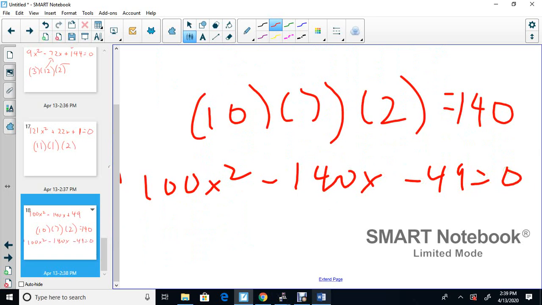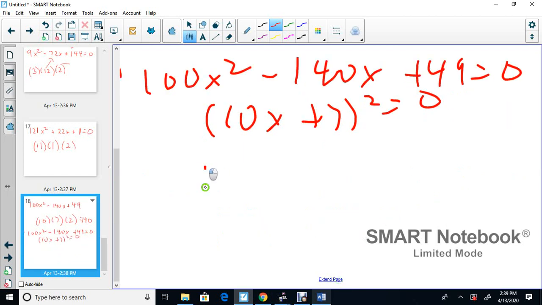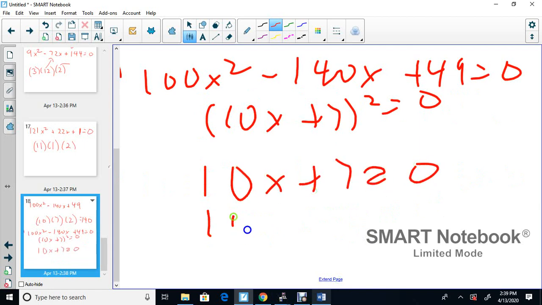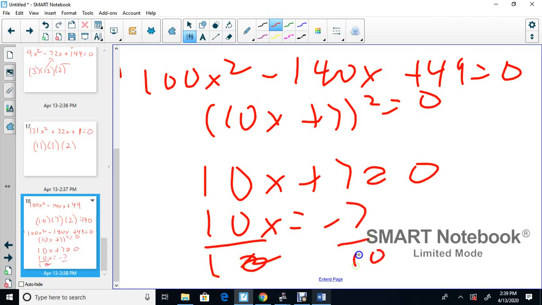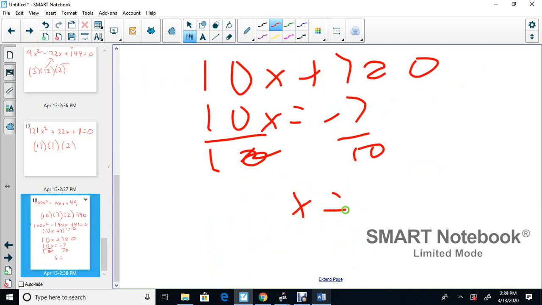If I solve that, it's plus 49. It's (10x plus 7) squared equals 0. And then the one bracket, 10x plus 7 equals 0. We rearrange it. 10x is negative 7, over 10 here, over 10 there. So our answer is negative 7 over 10. Okay, next. And we only have one answer for that.